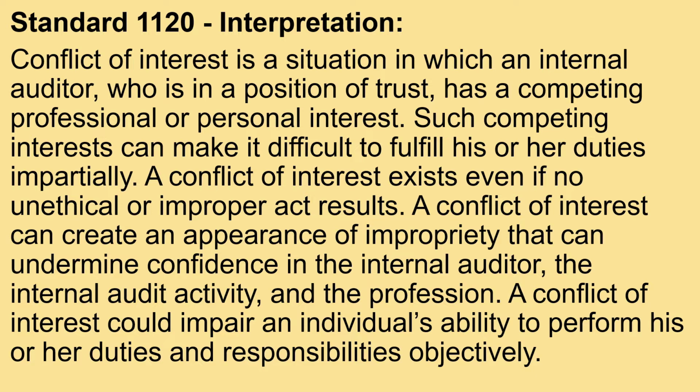A conflict of interest exists even if no unethical or improper act results. A conflict of interest can create an appearance of impropriety that can undermine confidence in the internal auditor, the internal audit activity and the profession. A conflict of interest could impair an individual's ability to perform his or her duties and responsibilities objectively.